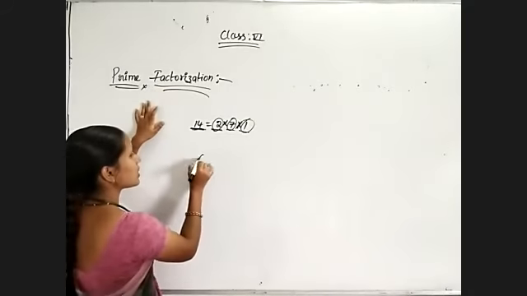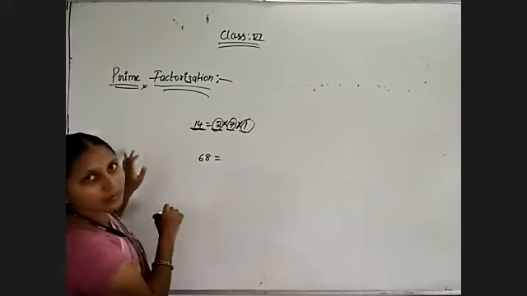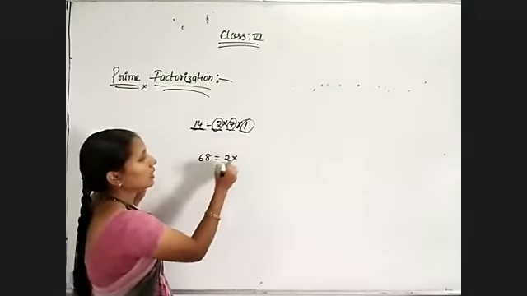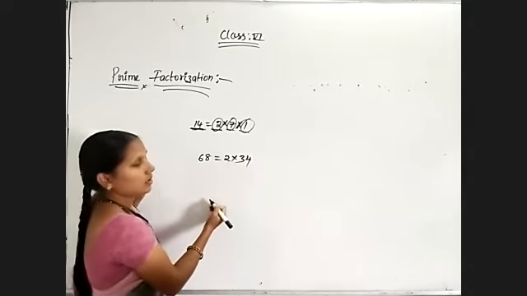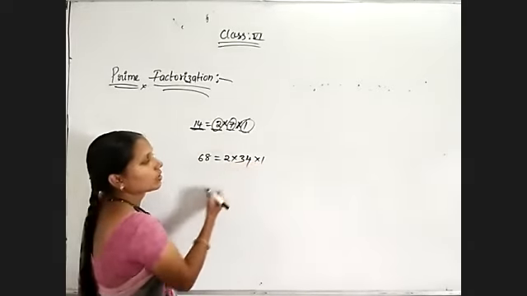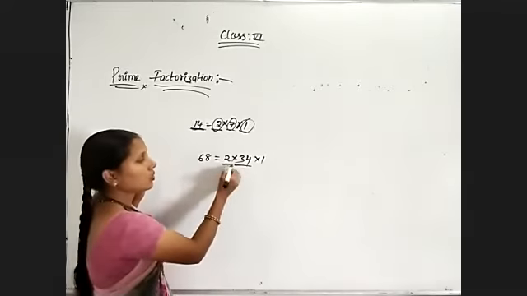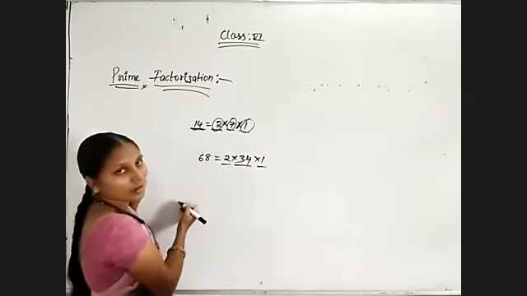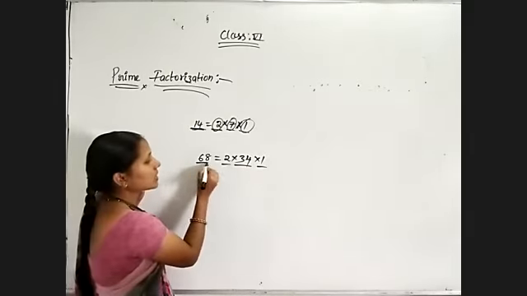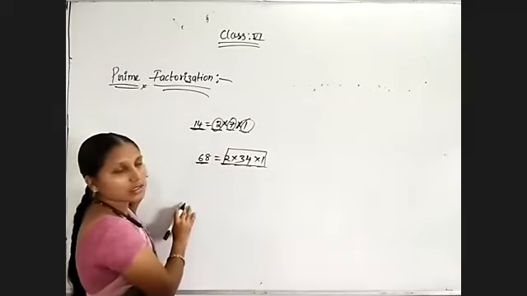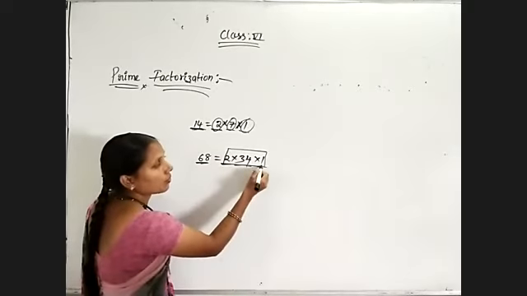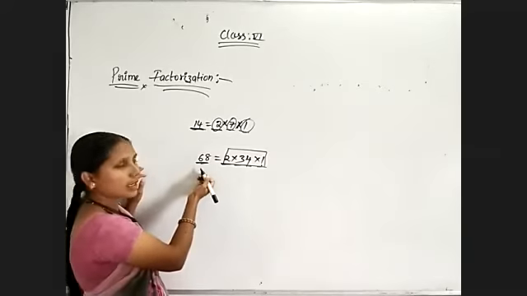Suppose I have 68. 2 into 34 into 1. So 34, 2 and 1 are factors of 68, and I am expressing 68 as the product of 2, 34 and 1, whose product is 68.